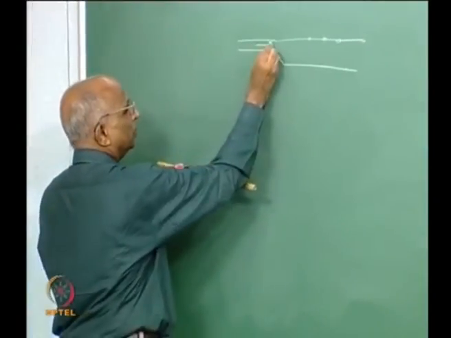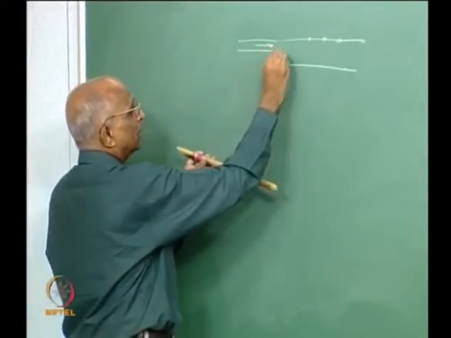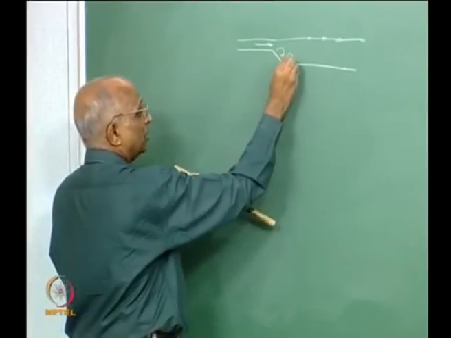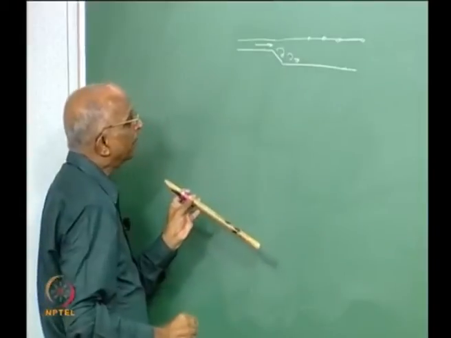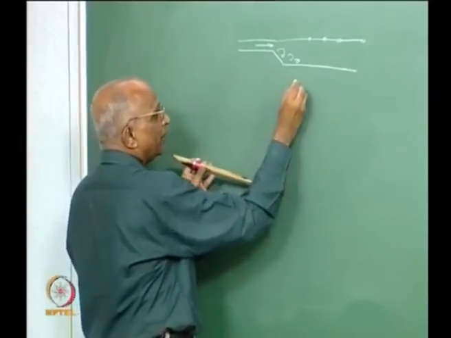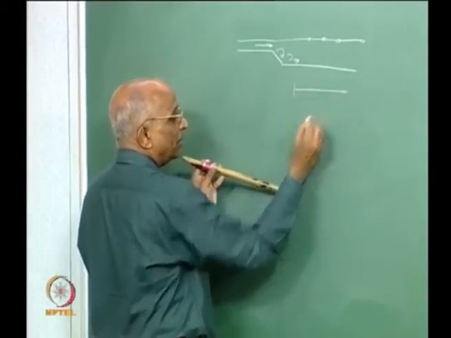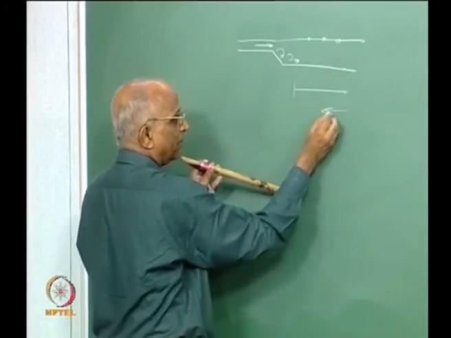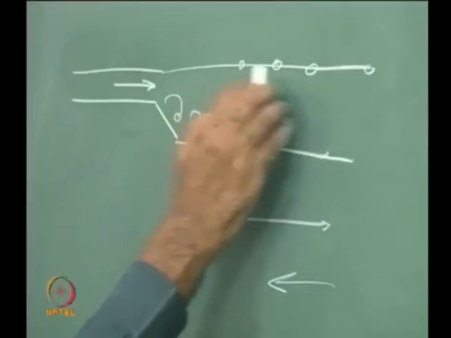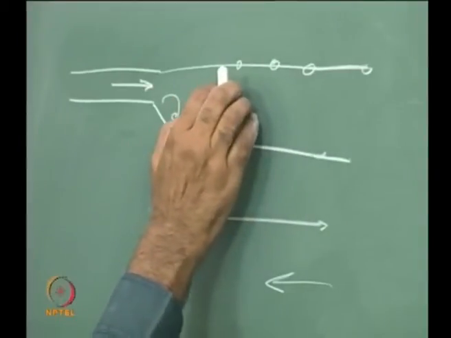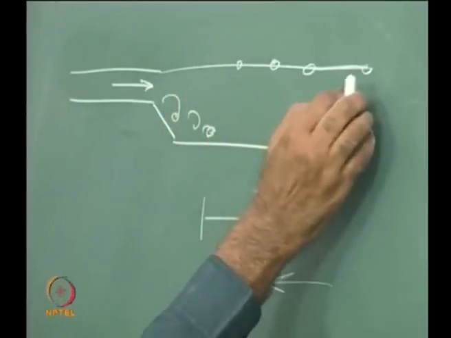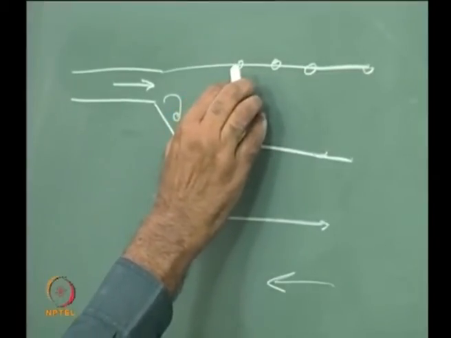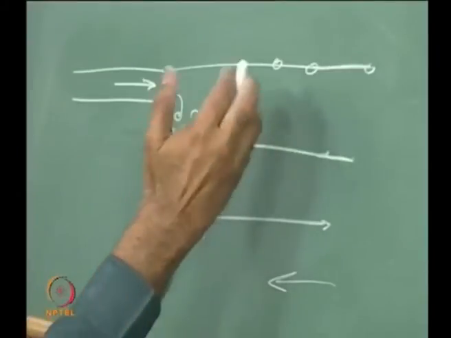I blow air here. When I blow air, I get some eddies because all of a sudden there is a change here, some disturbances are generated, and when disturbances are generated they move in the chamber over here. It sees an open part here where it gets reflected back, and therefore a column of interaction between the forward running wave and backward running wave is created, and that creates some resultant wave which amplifies the sound.